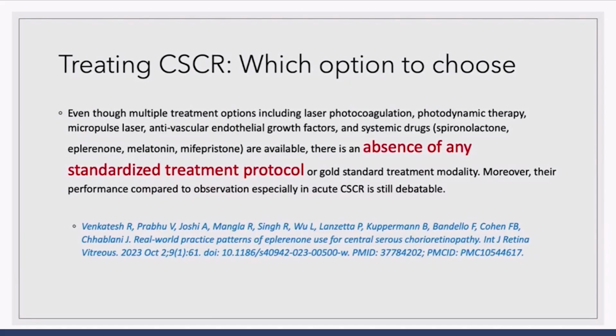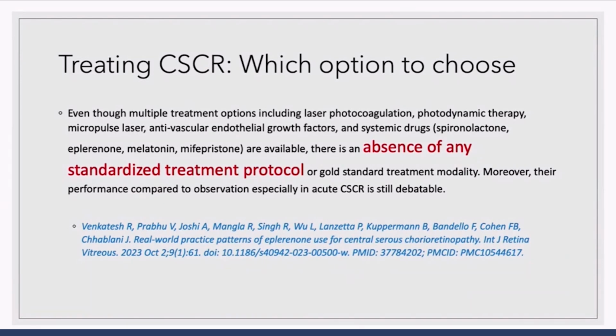Once we have taken these risk factors out of the equation, we start talking about these 3 options that we have today. One, as sir has rightly pointed out, micropulse laser, yes, it's an option. And we also have an option of mineral corticoid antagonists like Eplerenone and intravitreal anti-VEGFs.